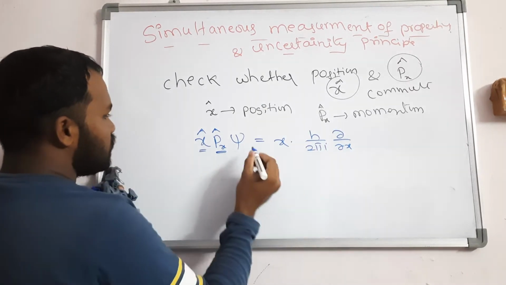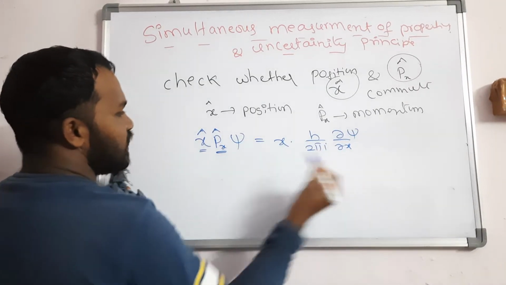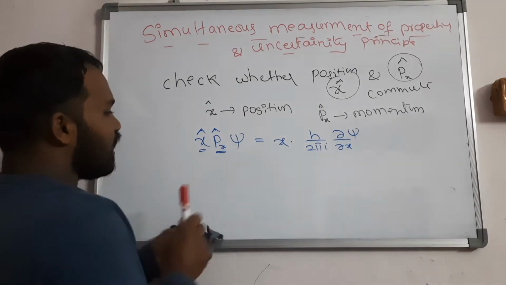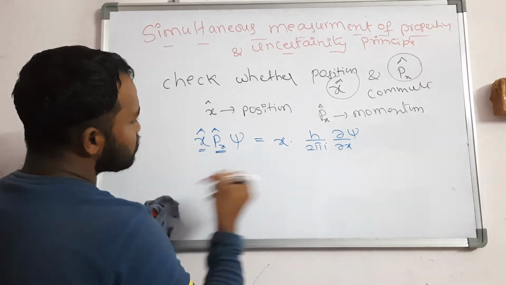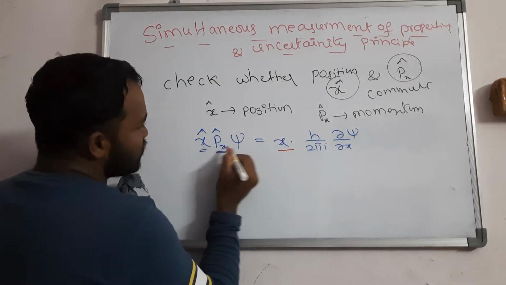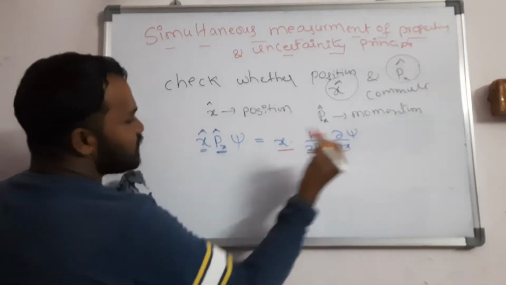And psi is as it is. After differentiation, psi is there, so directly d by dx of psi. This is the x value, this is the px value, into psi as it is.